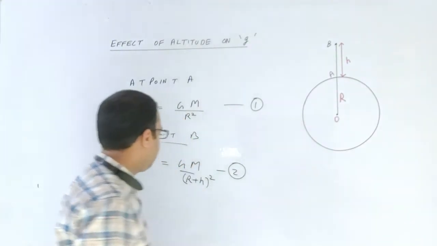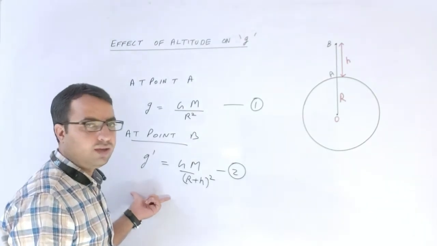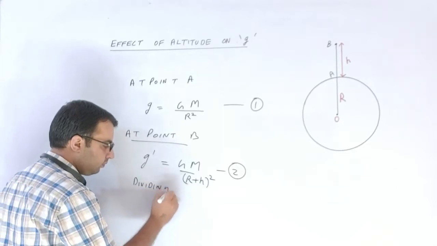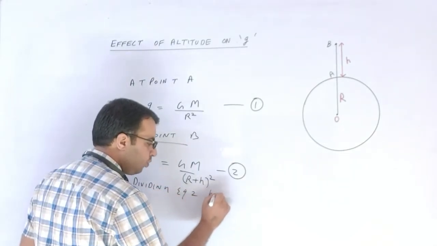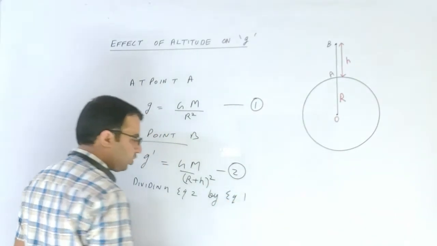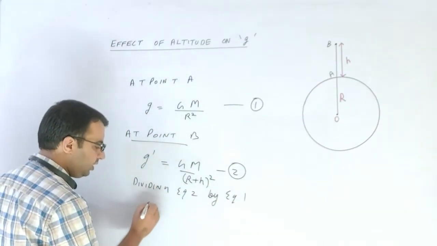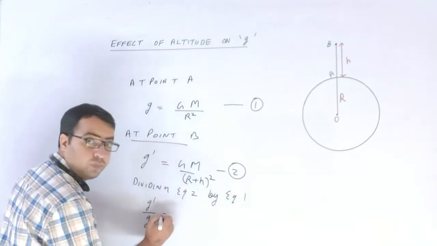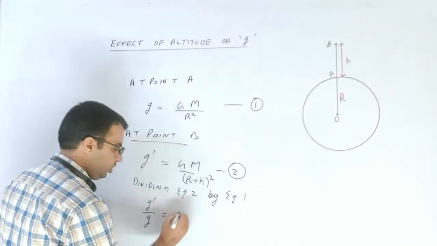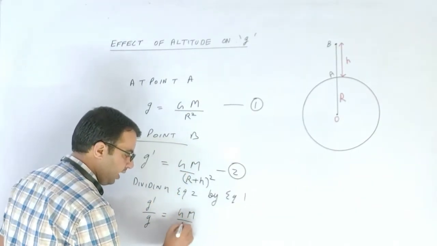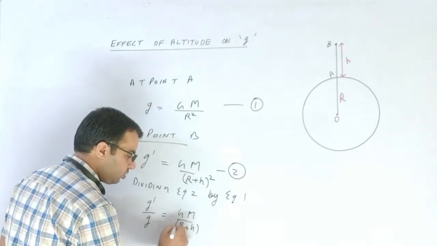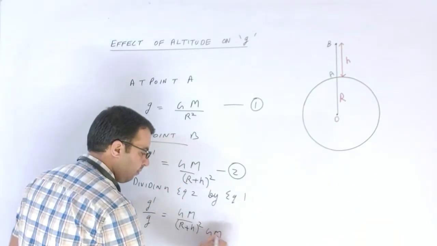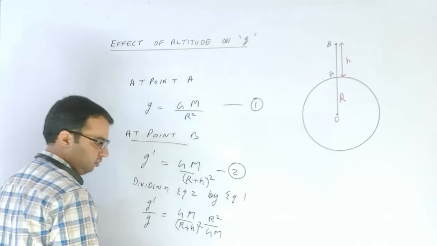So now I am just dividing the equation number 2 by equation number 1. What will be our result? It will be g dash upon g is equal to GM upon (R plus h) whole square, divided by GM upon R square.